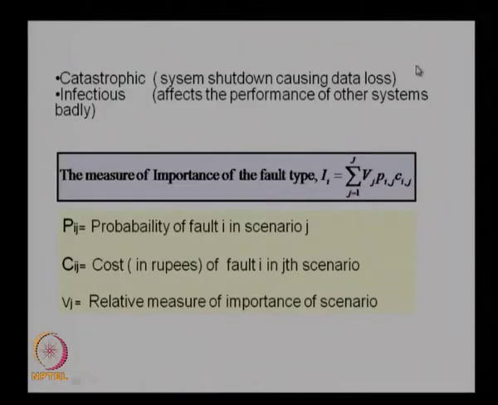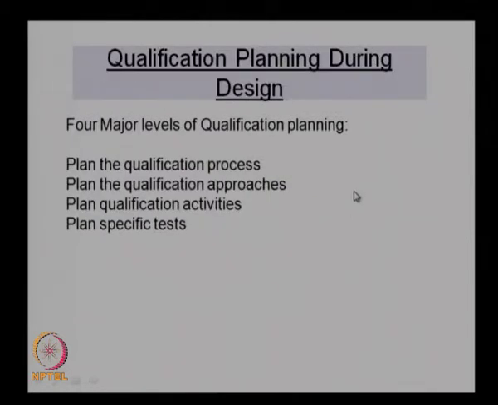Now, let us look at the methods and procedures to do the qualification planning. As I mentioned, the qualification strategy needs to be planned during the design stage itself. So, there are 4 major levels of qualification planning. One is the qualification process. You plan the qualification process, plan the qualification approaches, plan the qualification activities, and then plan specific tests. So, these are the 4 activities to be carried out in the qualification planning.